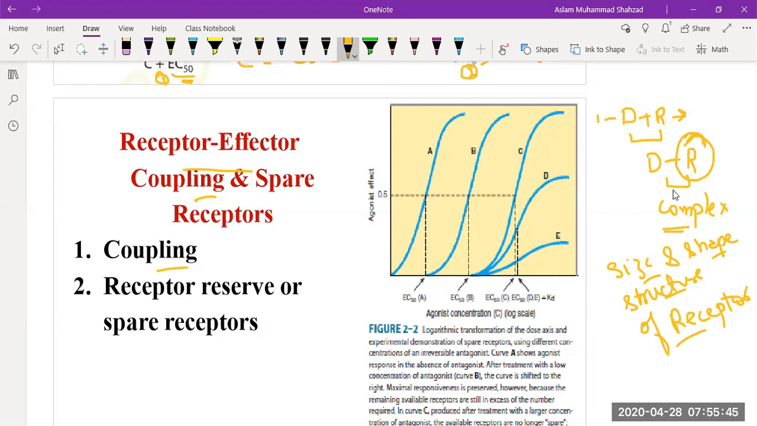So you can see that this drug is male, for example, and this is a female. Suppose it's just like a male and female couple, so that's why the term is coupling. So you have to understand that the conformational changes are important to understand receptor and effector coupling.